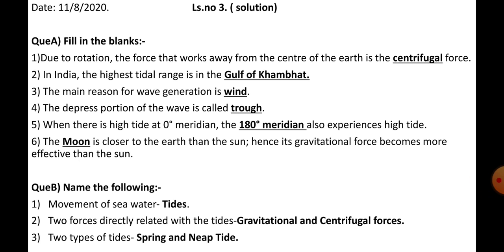Question number B. Name the following. First, movement of sea water: tides. Second, two forces directly related with the tides: first is gravitational force and second centrifugal force. Third, two types of tides: first spring tide and second neap tide.